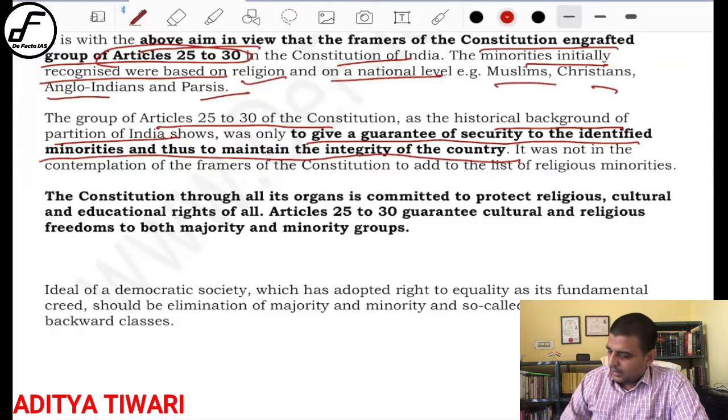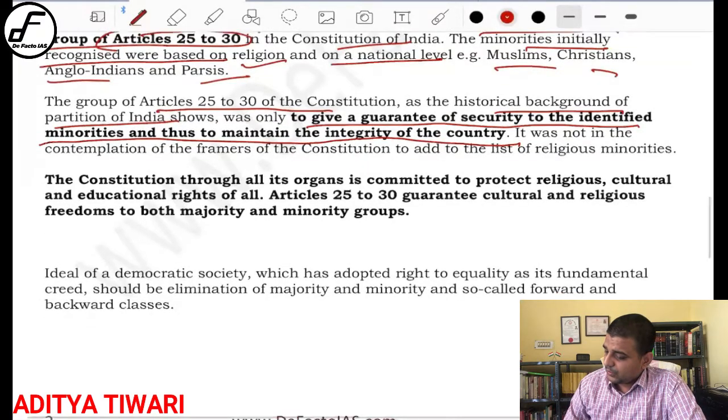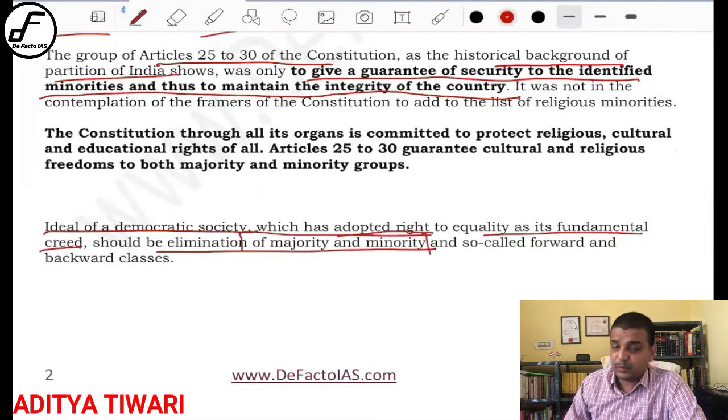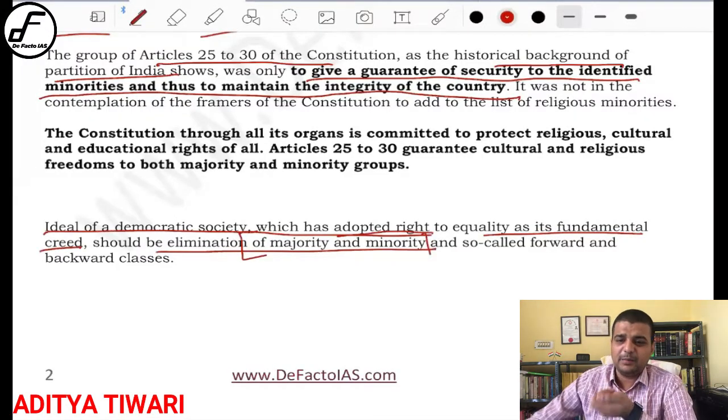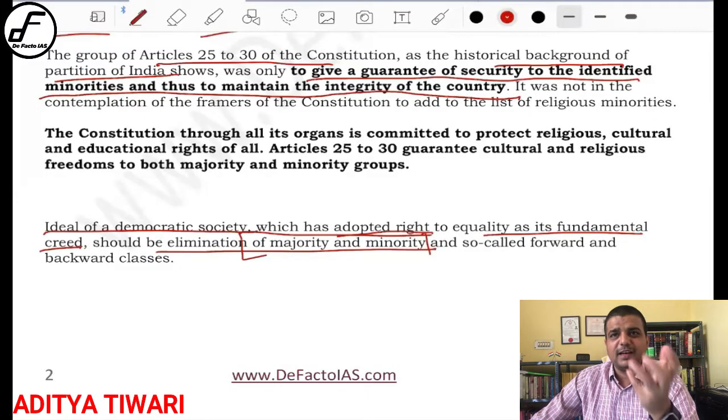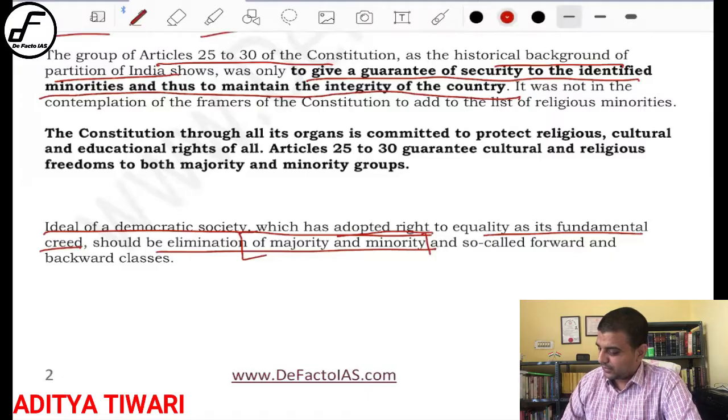Okay. Now, similarly, again a very philosophical line: the ideals of a democratic society, which adopted the right to equality as a fundamental creed, should be the elimination of majority and minority. See, that is the point, that the minorities should be kept in the power of majority. And how can the minority be kept in the power of majority? Because minorities do not have the political mileage to enforce their interest, so the constitution provides certain extra benefits to them. Okay, so that is the whole purpose of articles 25 to 28. In fact, articles 29 and 30 also have that whole purpose, right?